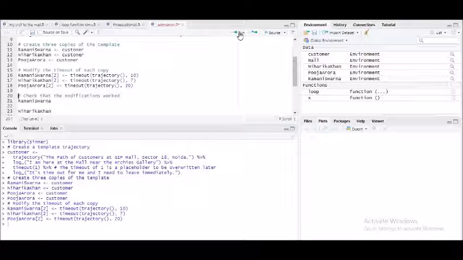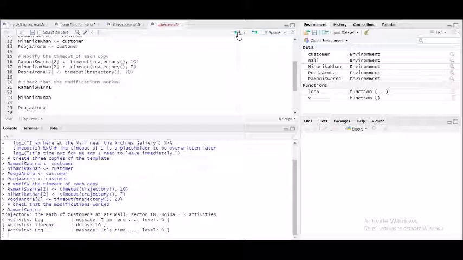Now we have to check what modifications have been given with respect to the time. So how would you do it? Do you need to write a separate code for that? No, you will simply call out the data frame. So for Ramani Swarna, in the results pane, you can see trajectory, the path of the customers at GIP Mall, Sector 18, Noida. 3 activities. What are they? Log, message, I am here, level 0. Activity, timeout, that is after 10 minutes for the first customer, and last one, when she is trying to go away, it would be it's time for me to leave the mall immediately.